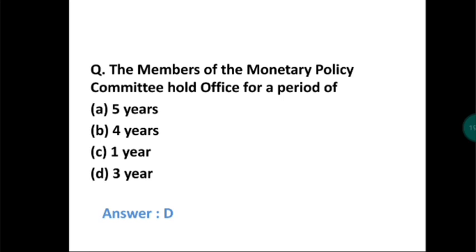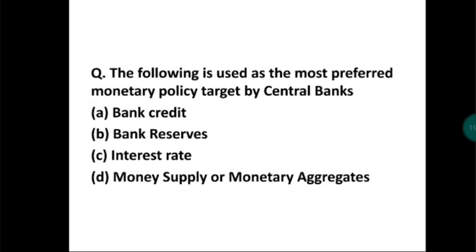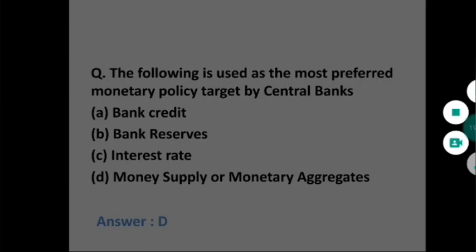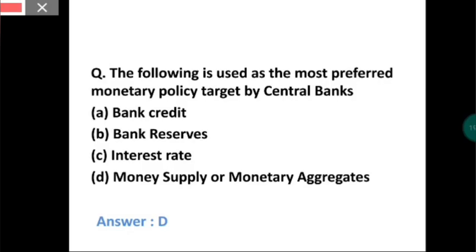The answer is D. The following is used as the most preferred monetary policy target by central banks. The options are bank credit, bank reserves, interest rate, money supply, or monetary aggregators. So here what they are asking is, which of the following is the most preferred monetary policy target by central banks?